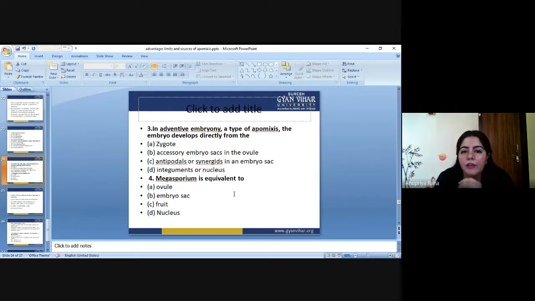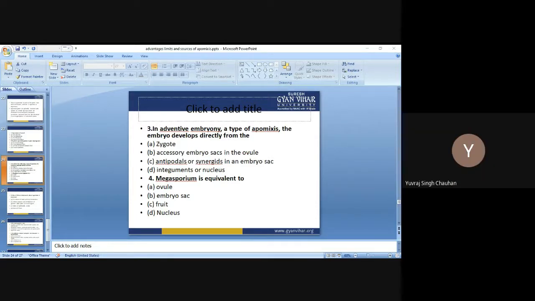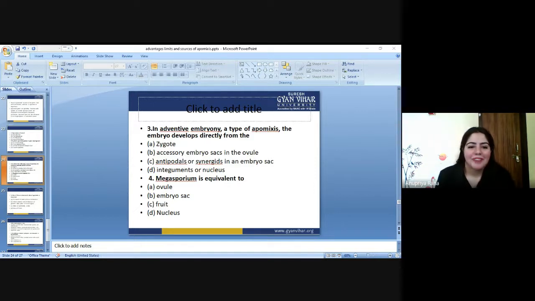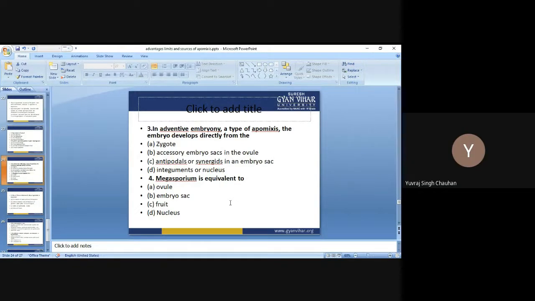Third: in adventitious embryony, a type of apomixis, the embryo develops directly from which cell? Zygote, accessory embryo sac in the ovule, antipodal cell or synergid, or integument or nucellus? That was the third process I told you, adventitious embryo. Ma'am, it's D, integument or nucellus. Well done, Yuvraj, you have studied. Last: megasporangium is equivalent to what? Ma'am, ovule. Yes.